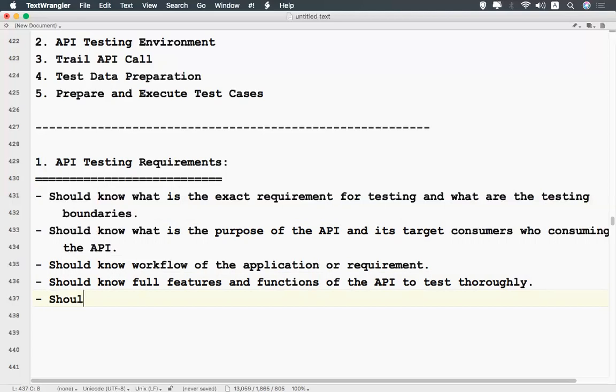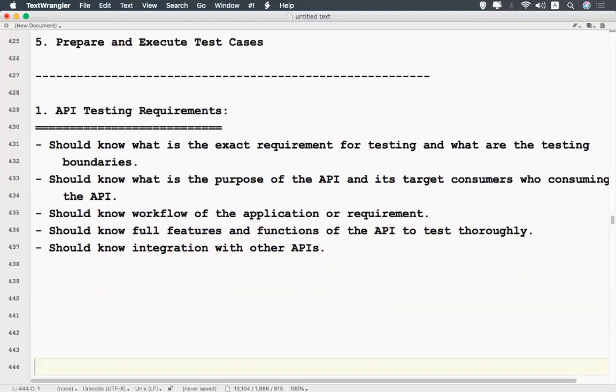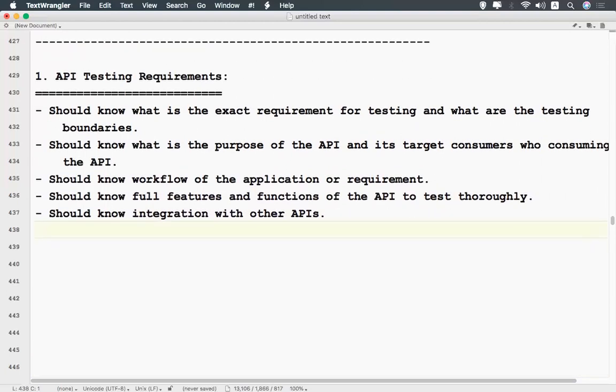When I talk about the workflow, it may be hitting another API or directly giving the response. So you should know the integration with other APIs. If it is hitting another API, that API interacts with its resource, gets the output, and passes it to this API. You should know this, then only you can test thoroughly.